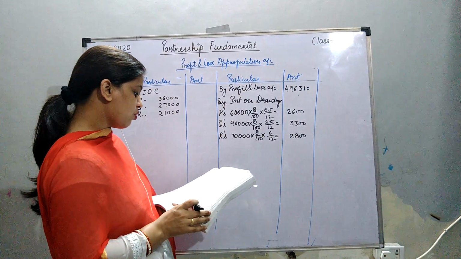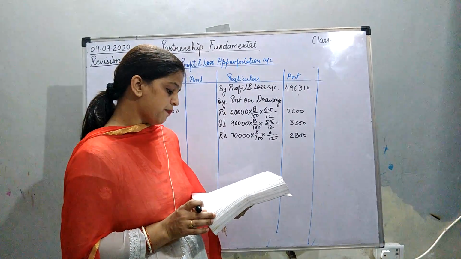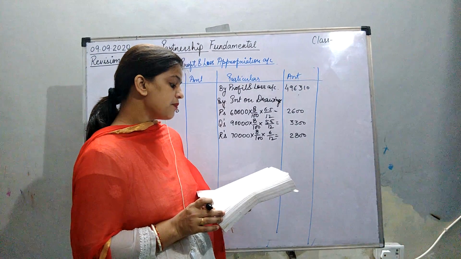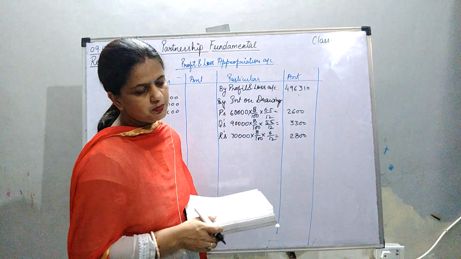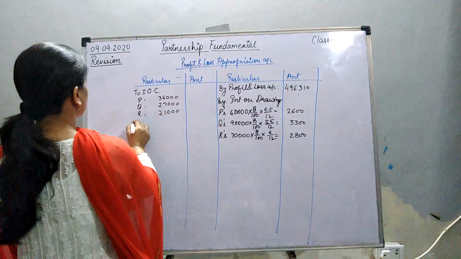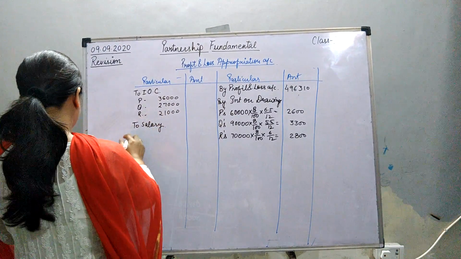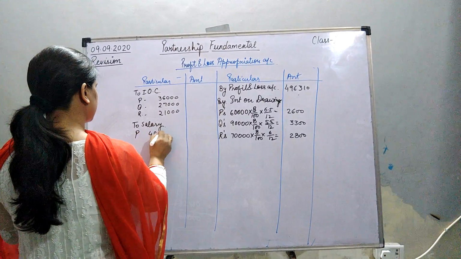Yes. Now what do we have to say: P is entitled to get a salary of 4,000 per month together with a commission of 5%. 4,000 per month means 48,000 yearly. Okay. So P's salary is given as 48,000.